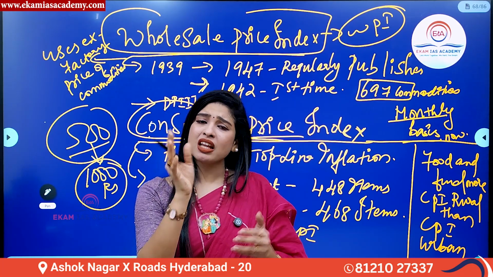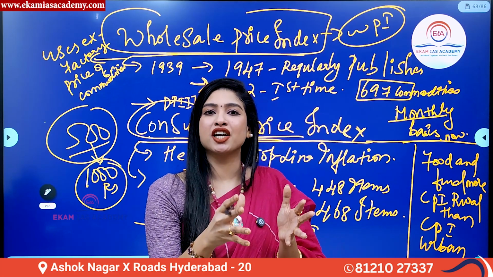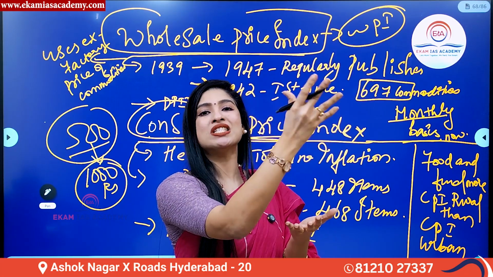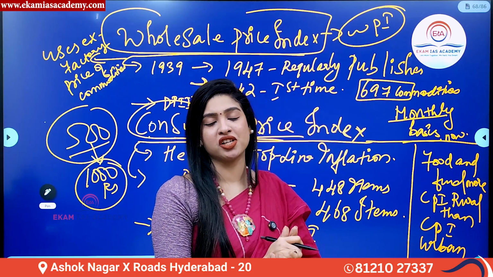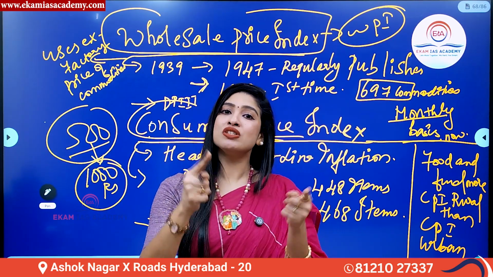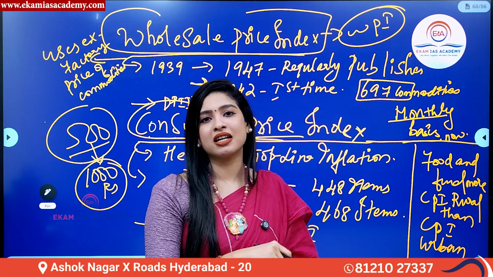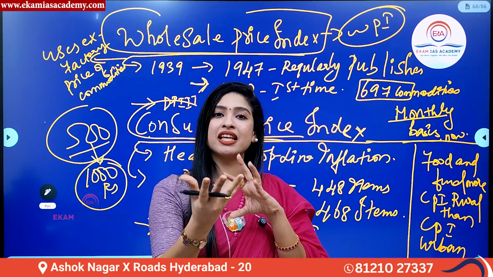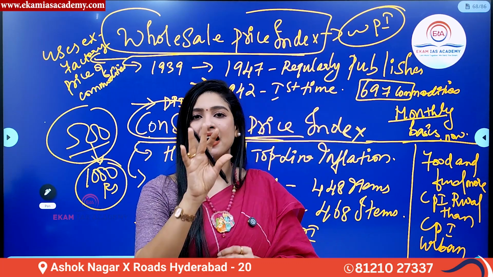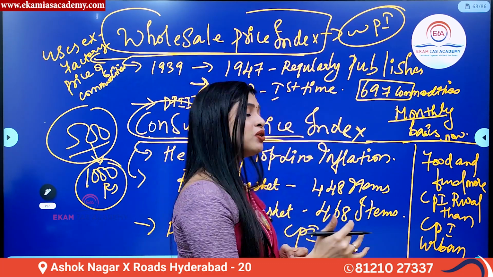So now at wholesale level, this is not taken into consideration. Only the price of goods at a bulk or a wholesale level is considered to measure inflation. Whereas in CPI, at a retail level, the price of both goods and services is taken into consideration. This is the major point of difference between WPI and CPI. Having said that, let's go back to WPI.